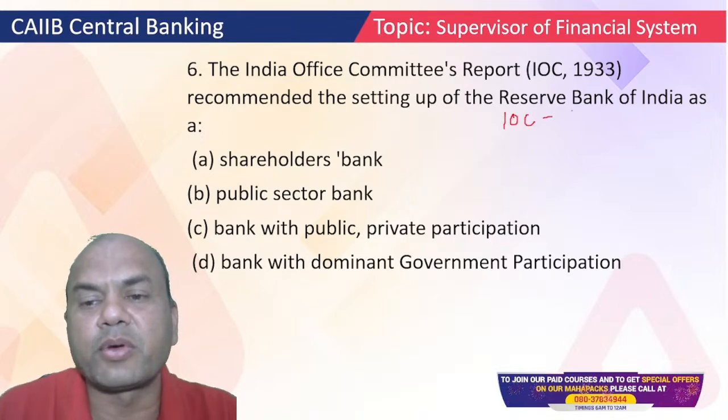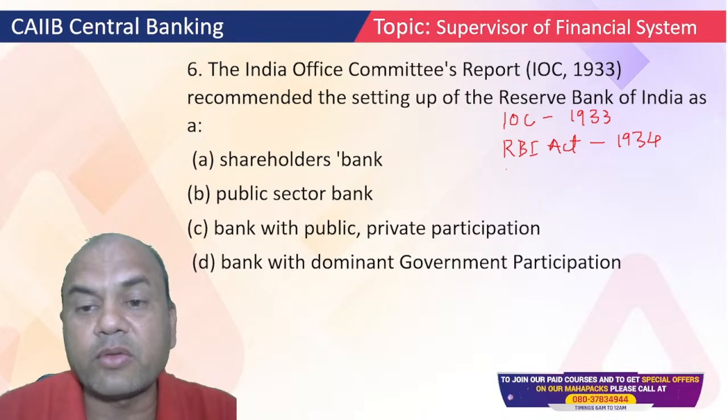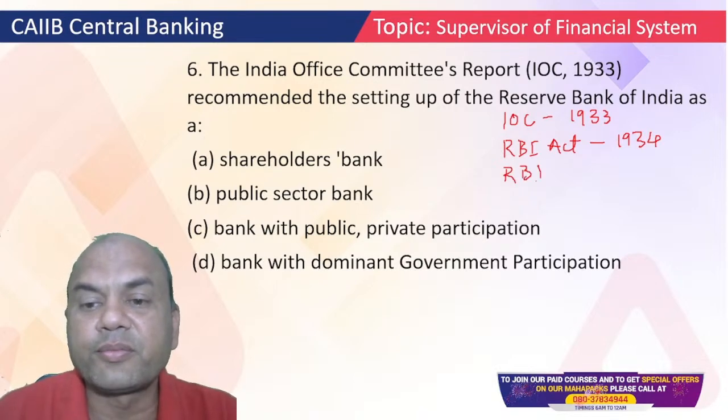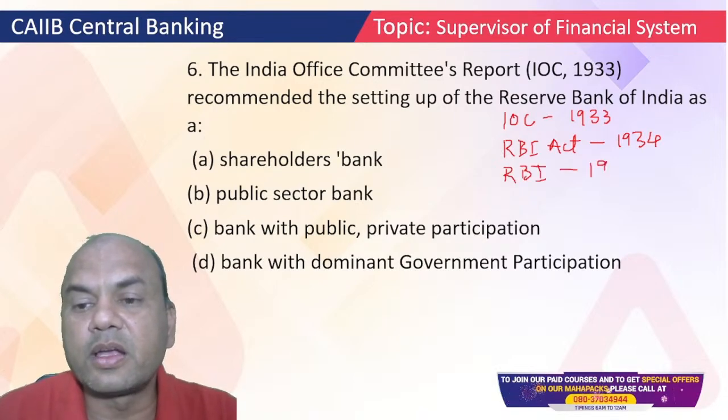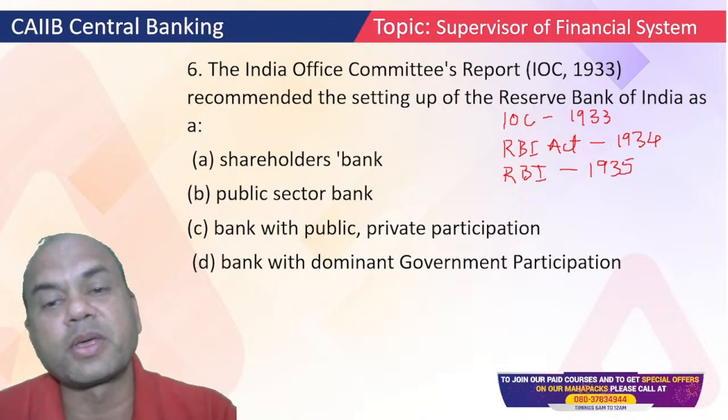These years are very important and they are in sequence. So this sequence you must always remember.